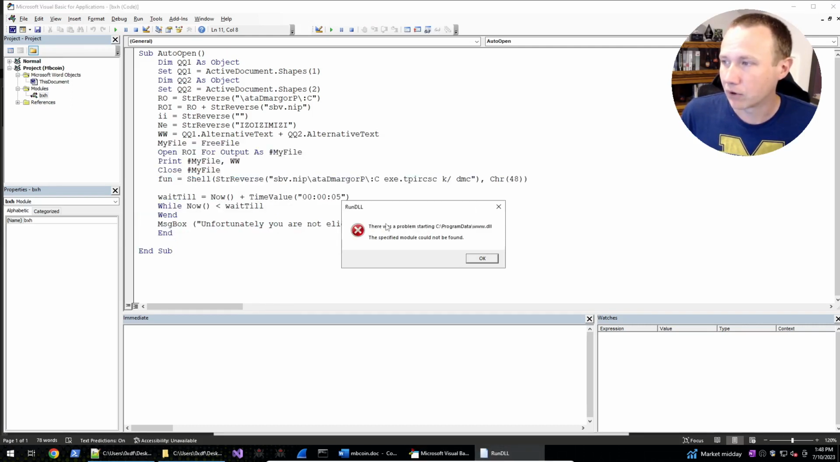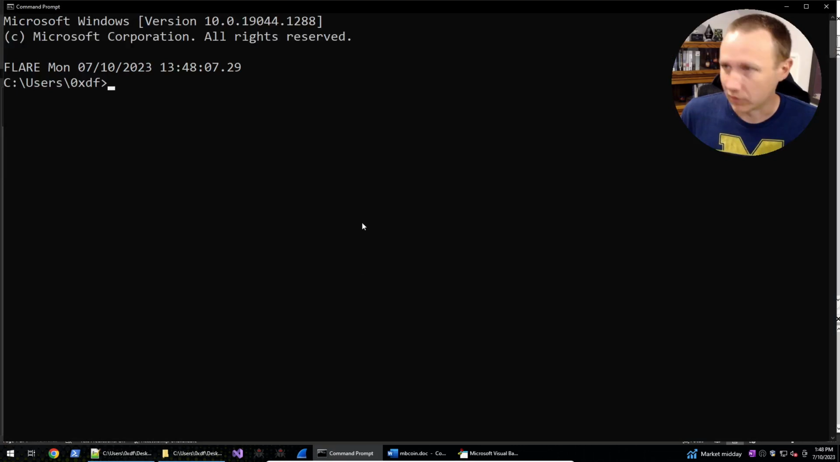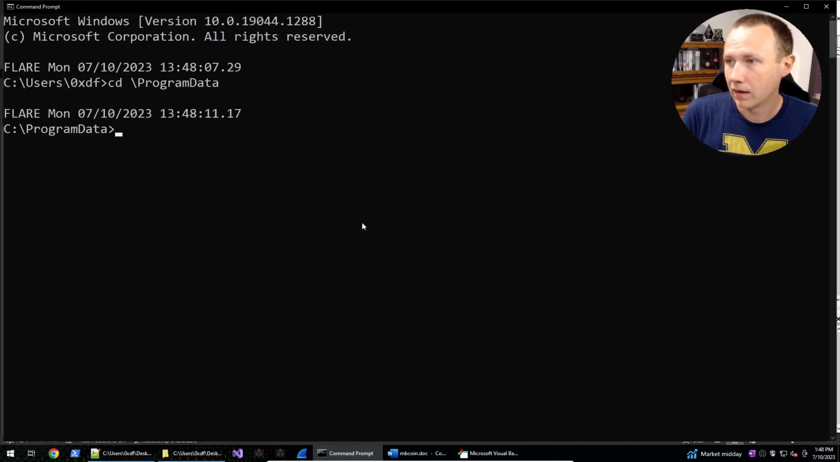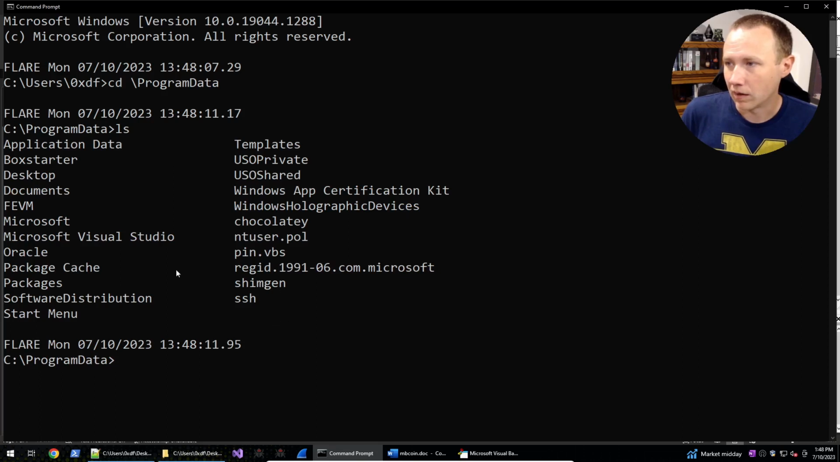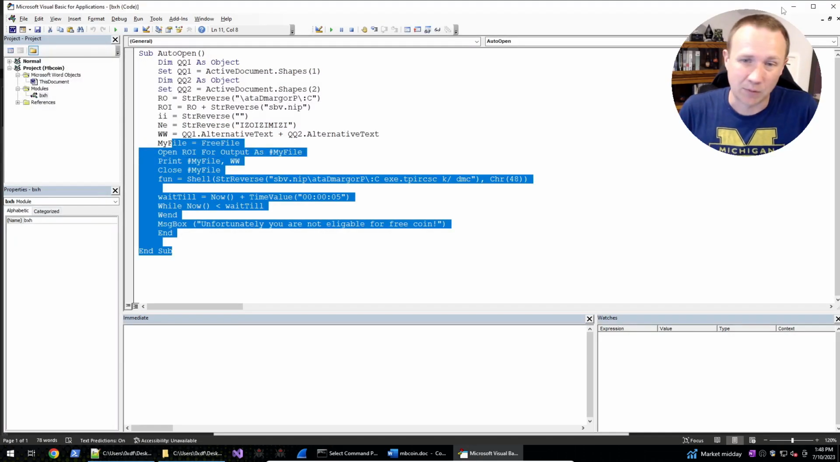There's a problem starting program data www.dll. So we can quickly break here and jump over to program data, and there's no www.dll. That's probably part of the problem. We could dig into these files, what's legit, what wasn't there. We could also take a snapshot, like delete them all and then take a snapshot, but it might mess up my system. We could look at what changes when we run this, but we won't need to.